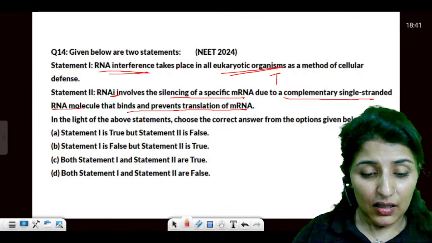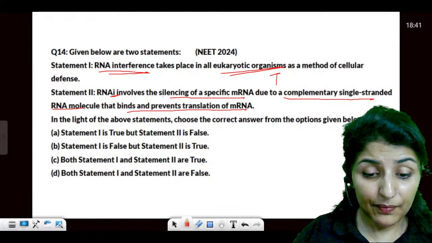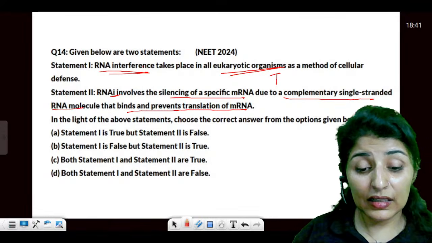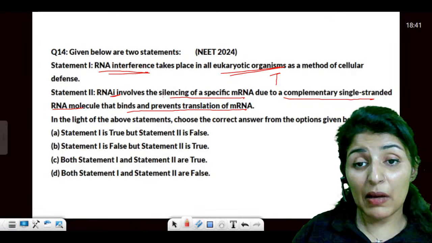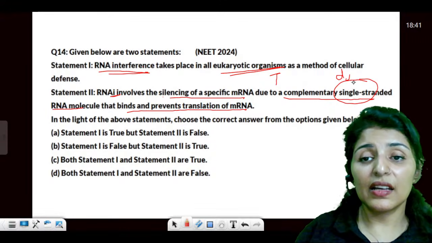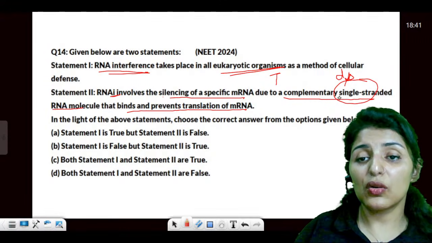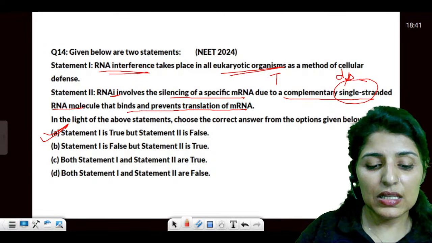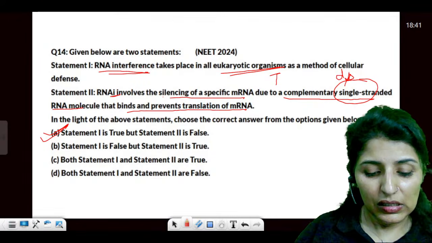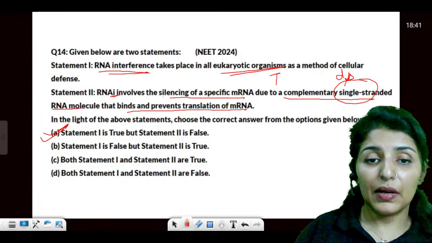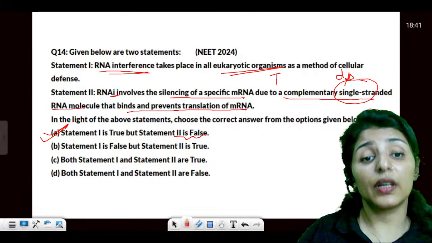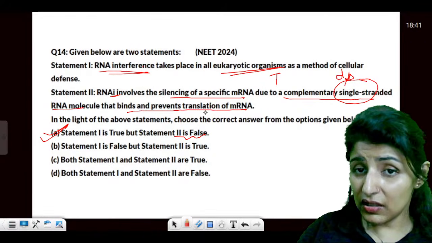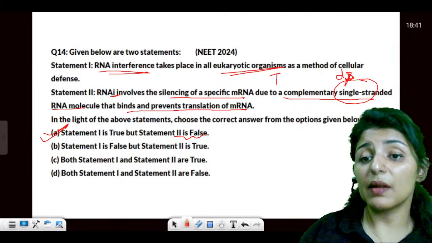Really? RNA interference. So guys, it is clearly written in NCERT that specific mRNA is silenced due to complementary RNA, and it is not single stranded, it is double stranded RNA. So this is where the statement goes wrong. So A is true, B is false. Right, it does suppress protein synthesis, absolutely, but the point here is why the statement is wrong. It prevents translation, that is true, but how? Because it is itself double stranded.